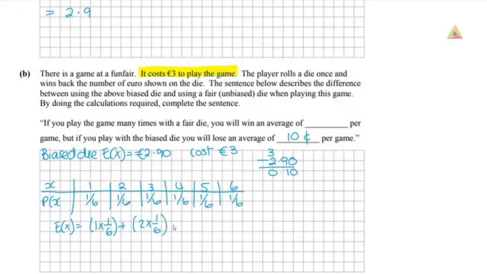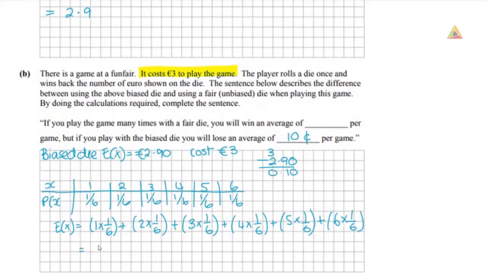So 1 times 1/6, 2 times 1/6, 3 times 1/6, 4 times 1/6, 5 times 1/6, and 6 times 1/6. So when we had our biased die, our probabilities were given as decimals. When I have my fair die, I'm going to use fractions, just because 1/6 doesn't turn into a neat fraction for me, I'd have to do rounding, or I'm going to have a recurring decimal. So I'm going to leave them as fractions.